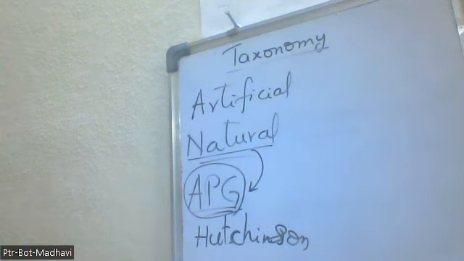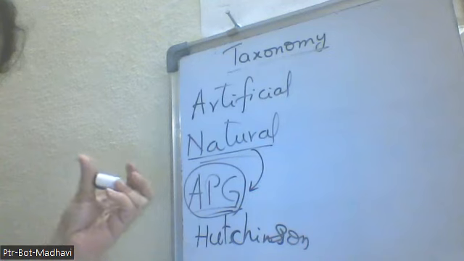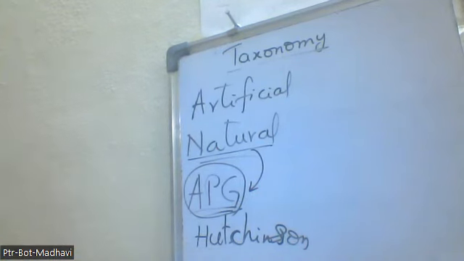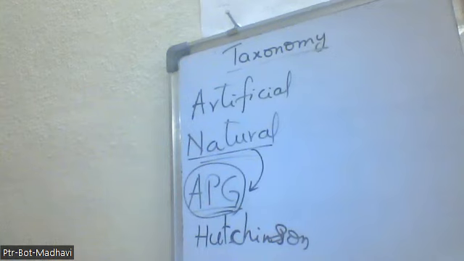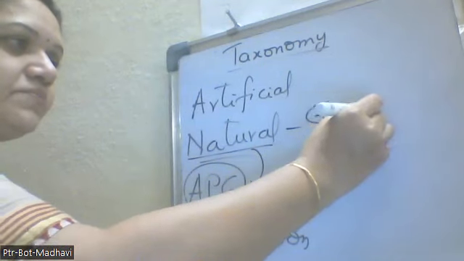Hutchinson. And the book that was written by Engler and Prantl, Die Natürlichen Pflanzenfamilien. So the book names are also very, very important. And after that, in the natural system of classification, we'll have Bentham and Hooker, and the book that was written by them, Genera Plantarum.